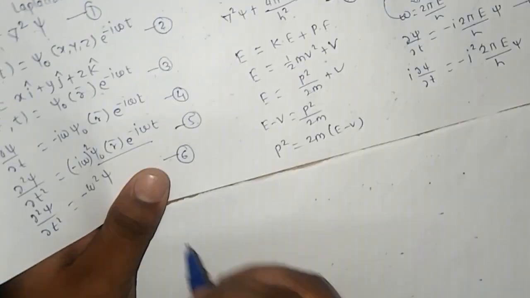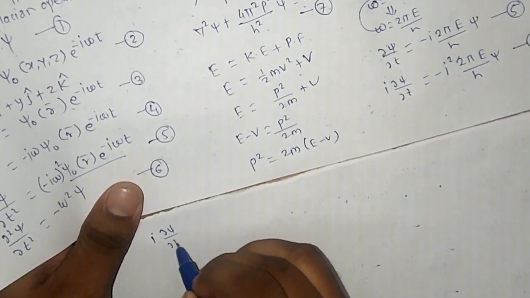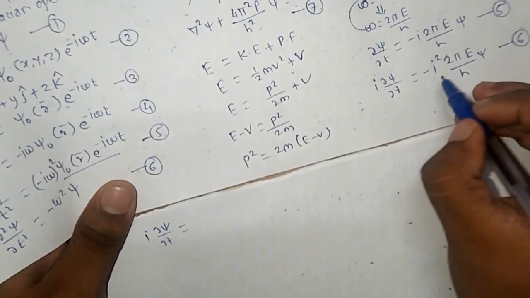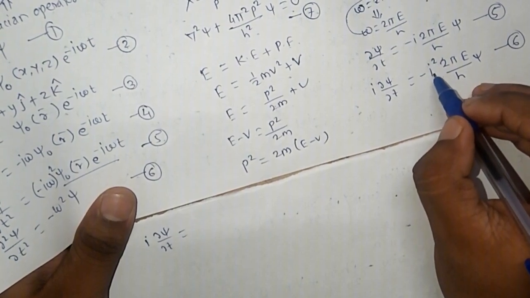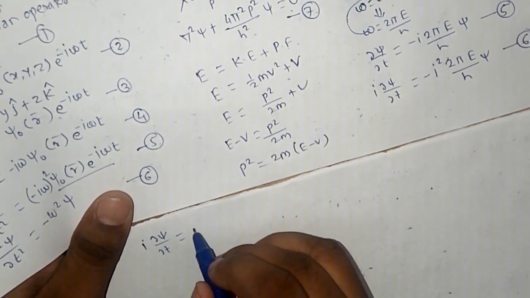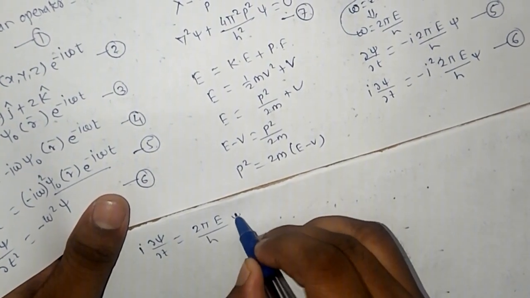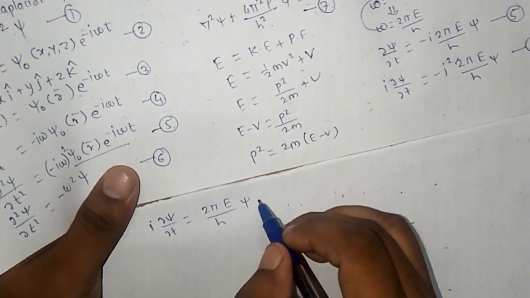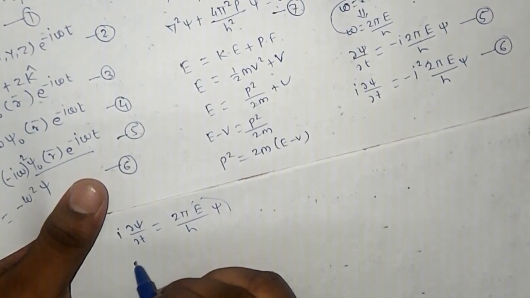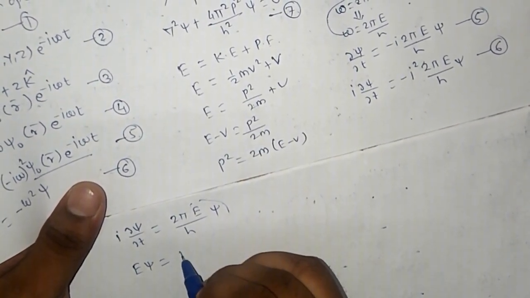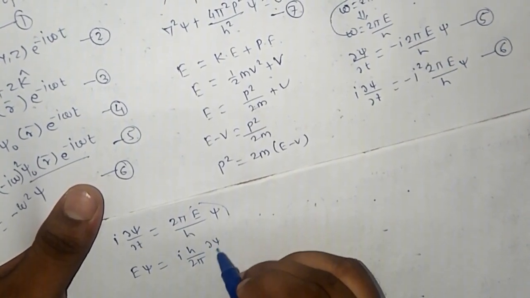We know the value of i square is minus 1, so minus 1 into minus becomes plus. So i into dou psi by dou t is equal to 2 pi E divided by h into psi. Now we write this equation for E psi. So E psi is equal to i into h upon 2 pi into dou psi by dou t.